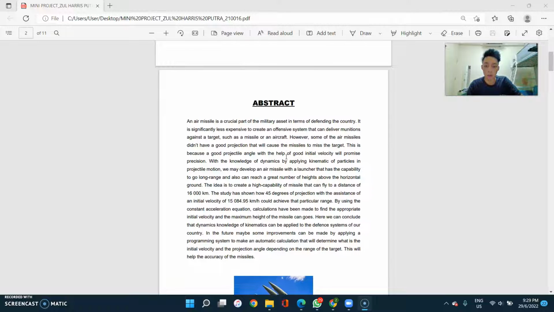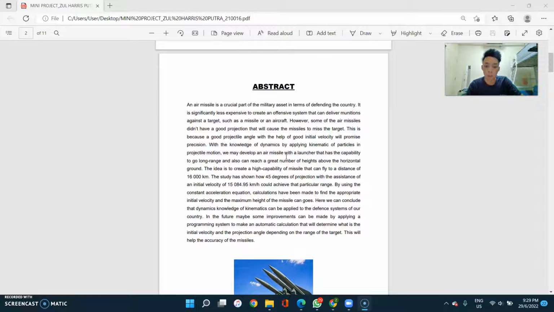This is because a good projectile angle, with the help of a good initial velocity, will promise precision. With the knowledge of dynamics by applying kinematic of particles in projectile motion, we may develop an air missile with a launcher that has the capability to go long range and also can reach a great number of heights above the horizontal ground.